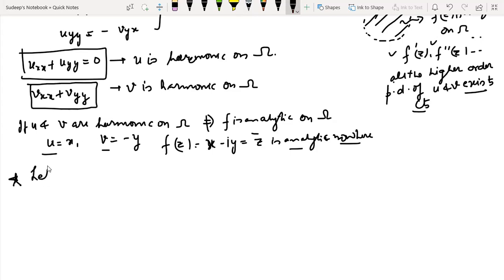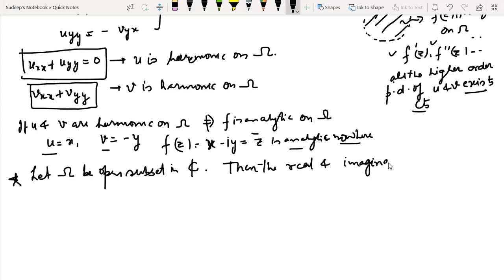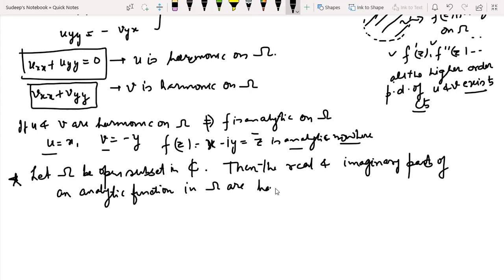Let omega be an open subset in C, then the real and imaginary parts of an analytic function in omega are harmonic in omega.